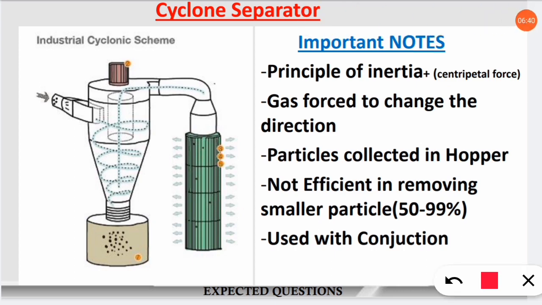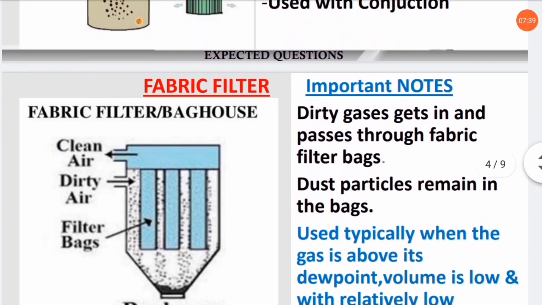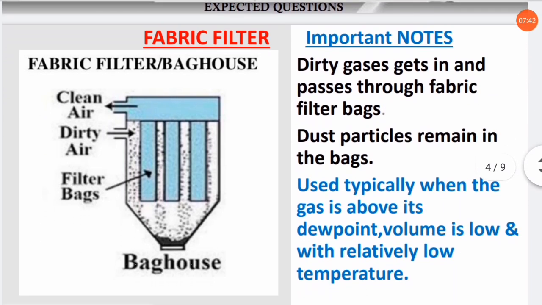One thing is the principle of inertia is used. That means if the particles are in motion, they will continue to be in motion. If the particle is in a stable form or they are stopped, then they will stay in the stable form. Because of this inertia, when the particles are in motion, they come to the bottom part. Next equipment, which is also important, is the fabric filter.